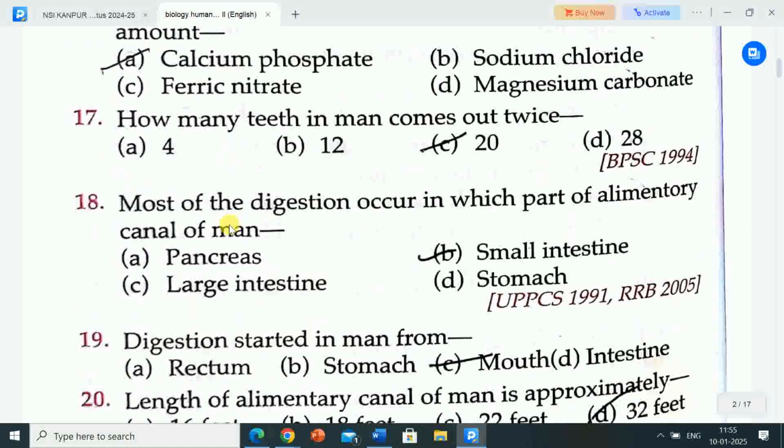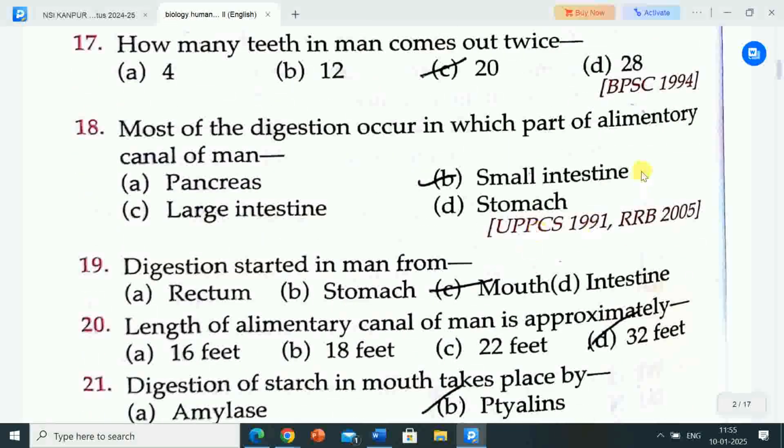Next question is, how many teeth in man come out twice? Options are A. 4, B. 12, C. 20, D. 28. Correct answer is option C, 20. So 20 teeth in man come out twice.